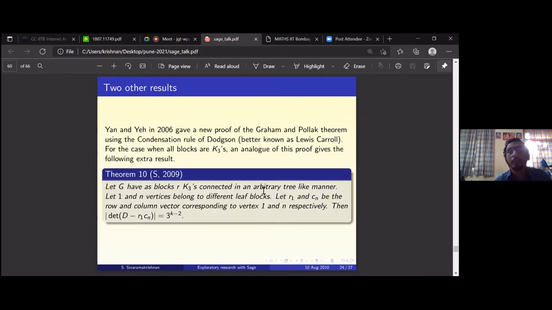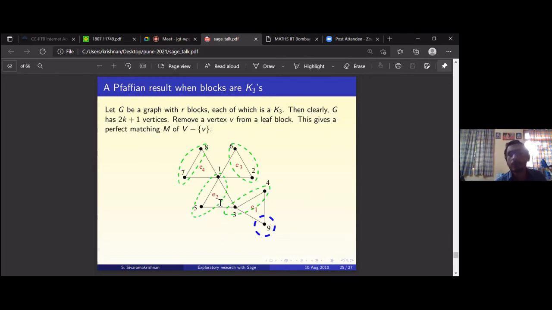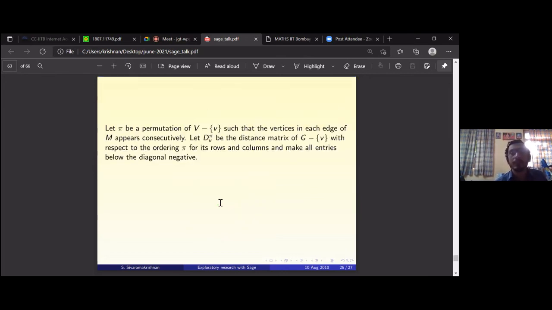But that's the point. You can get some interesting results here with this Ludwig dots. There are q-analogs of this also that I have, but I don't have a q-analog of the Pfaffian result. The Pfaffian result is only on numbers. For a long time now, I've been stuck on trying to get a q-analog of this Pfaffian result.